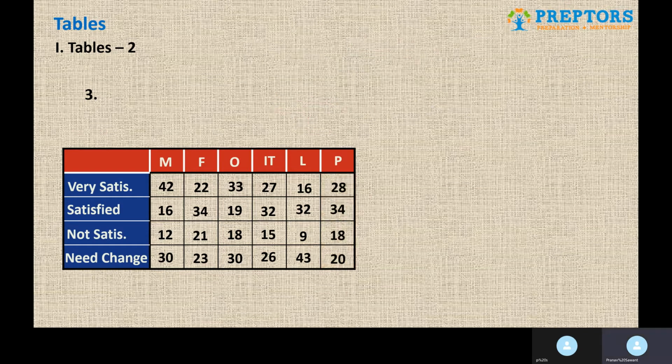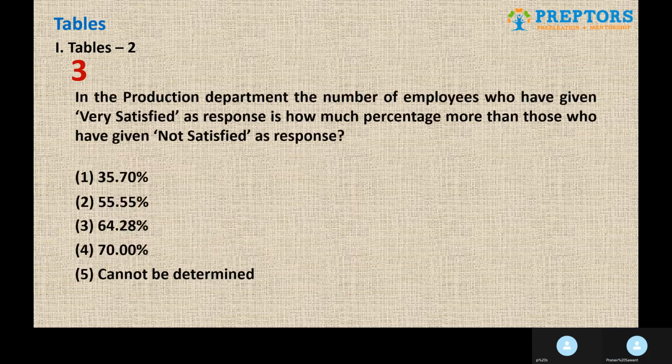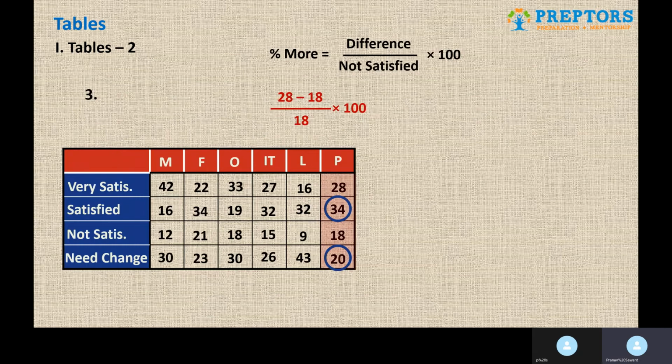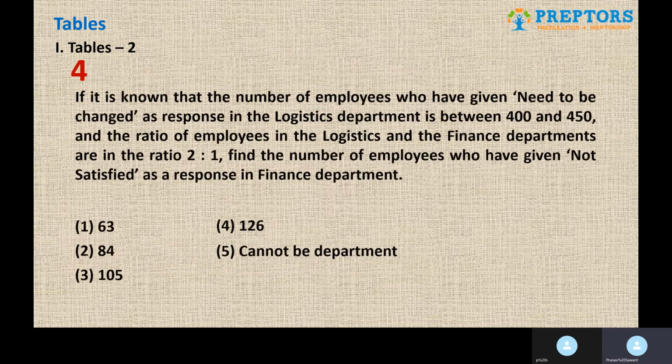Okay. So, they are asking us very satisfied to not satisfied. So very satisfied is 28 and not satisfied is 18. Hence 28 minus 18 upon 18 into 100. That is 55.55% more. So they have incorrectly circled the values. Moving to the next question.